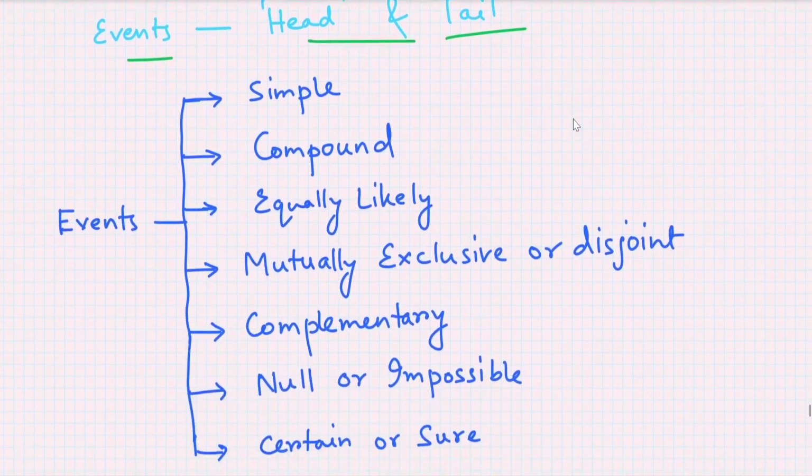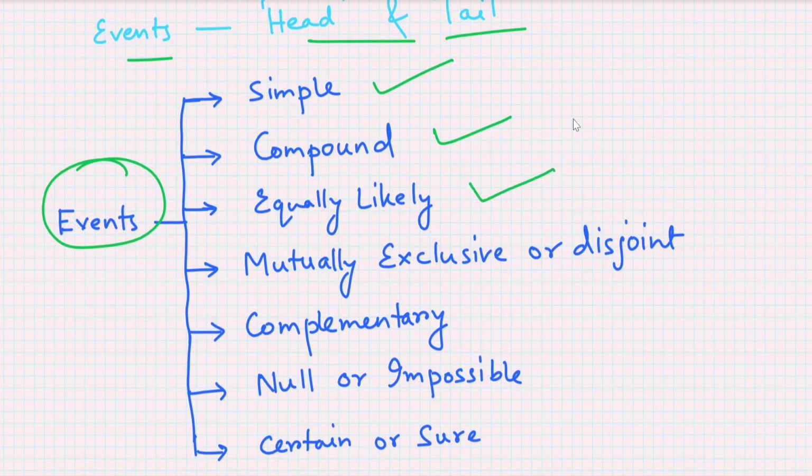Now we discuss the different types of events. The different types of events are simple event, compound event, equally likely event, mutually exclusive or disjoint event, complementary event, null or impossible event, and certain or sure event. So let us come to the different types of events one by one.